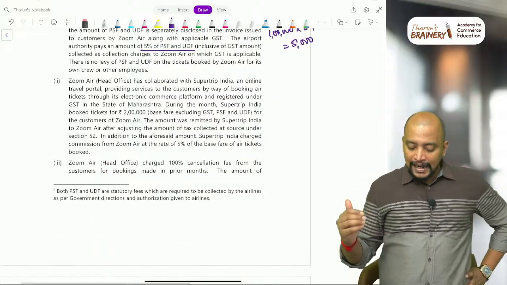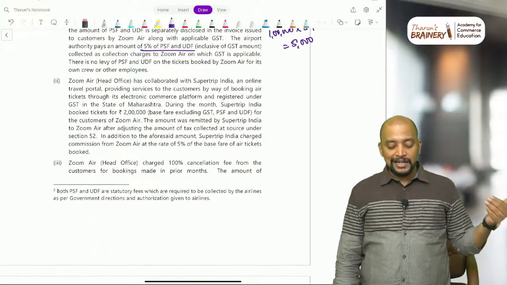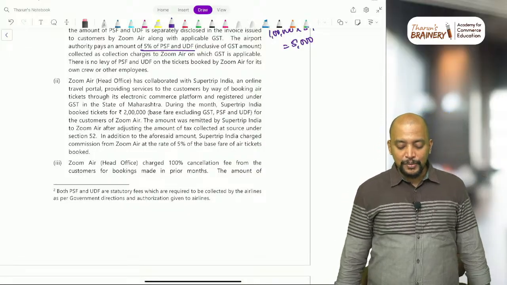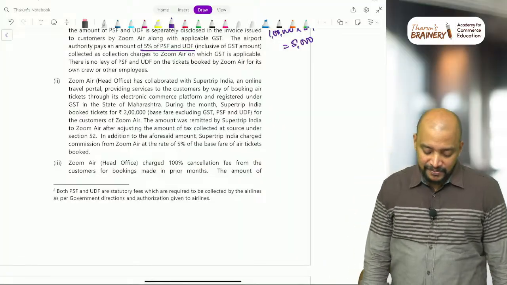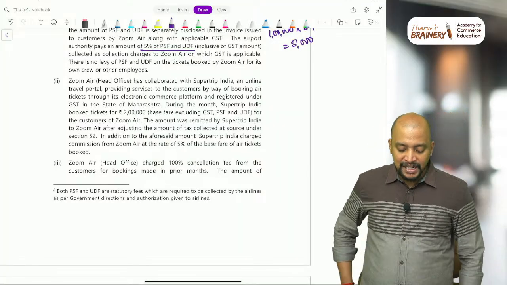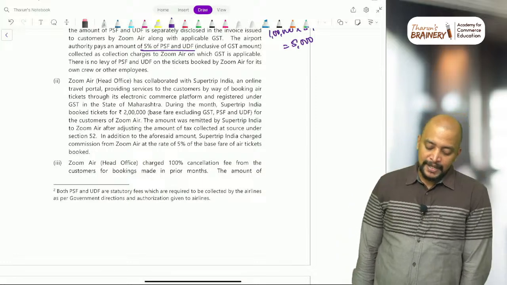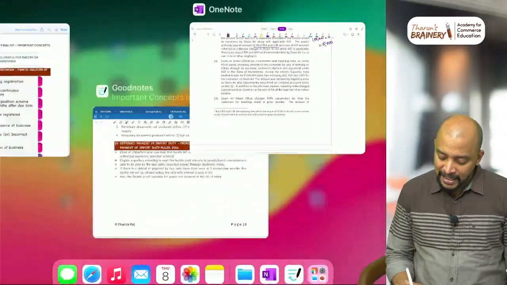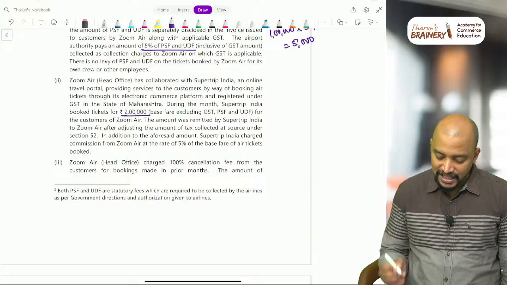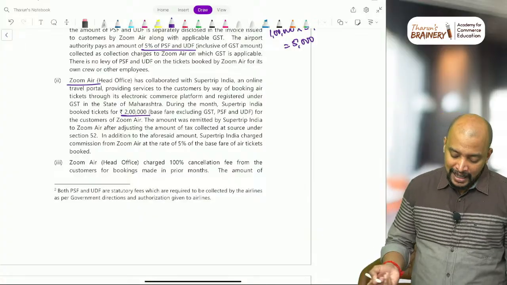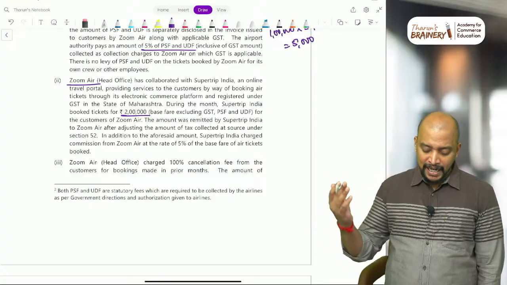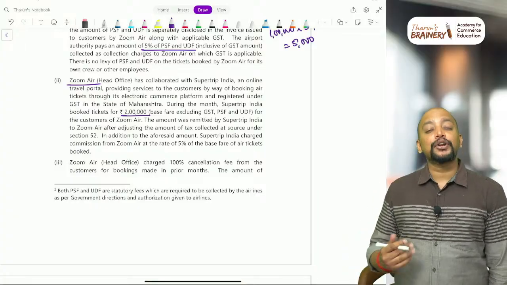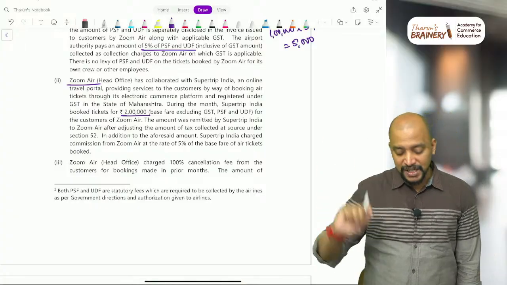Okay. So Zoom Air head office has collaborated with Supertrip India, an online travel portal providing service to the customer by way of booking air tickets through its e-commerce platform, and registered under GST in the state of Maharashtra. During the month, Supertrip India booked tickets for rupees 2 lakhs, base fare excluding GST, PSF and UDF, for the customers. Again, this 2 lakhs will be chargeable to GST in the hands of Zoom Air only, and the amount was remitted by Supertrip India to Zoom Air after adjusting the amount of TCS under section 52. Furthermore, TCS is given, which means 9 subsection 5 is not applicable.